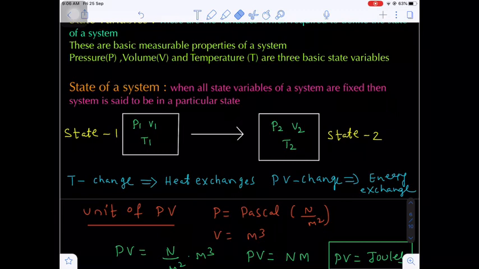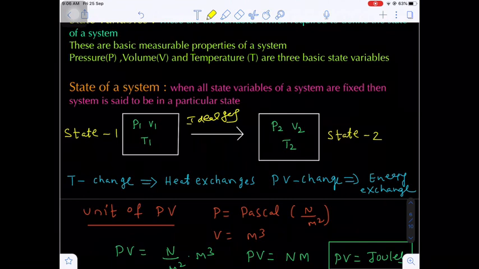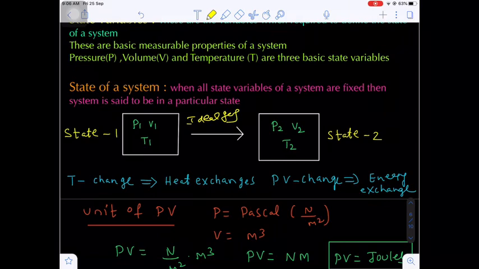Let's suppose we are taking some ideal gas in a closed container. In the initial state, the pressure is P1, volume V1, temperature T1. Let's suppose if I change the temperature, then pressure changes and volume also changes. So here the final state is P2, V2, T2. That is state 2. Are you getting my point? If the temperature changes, that means heat exchange occurs. Yes or no? Now if PV changes, definitely energy changes.